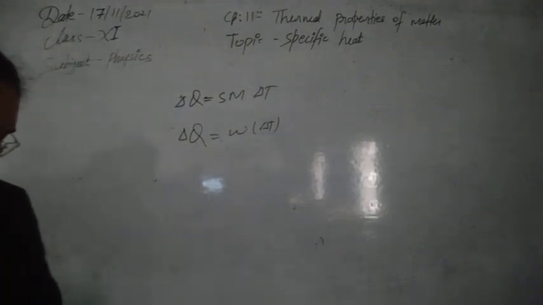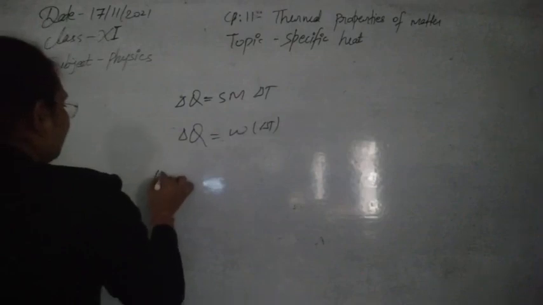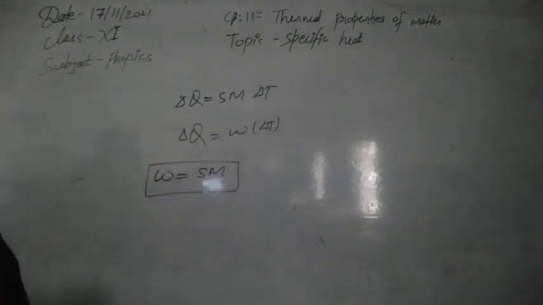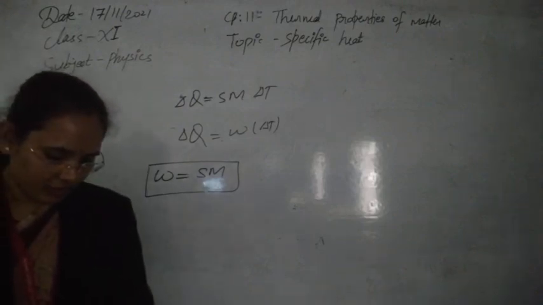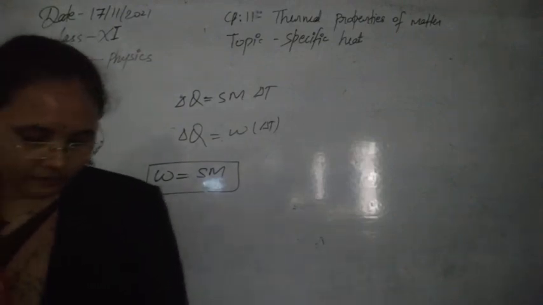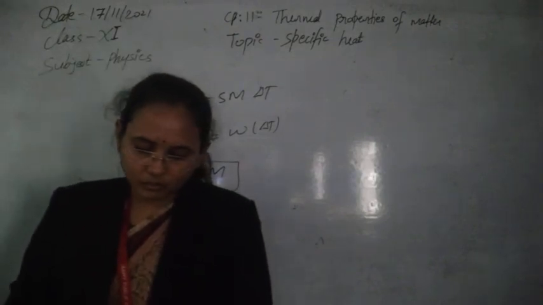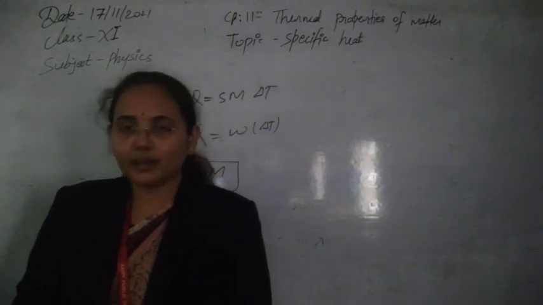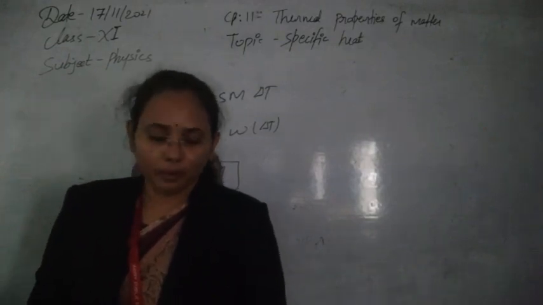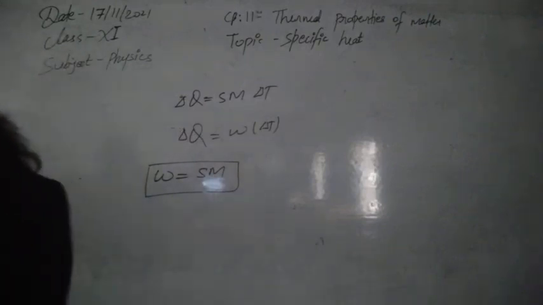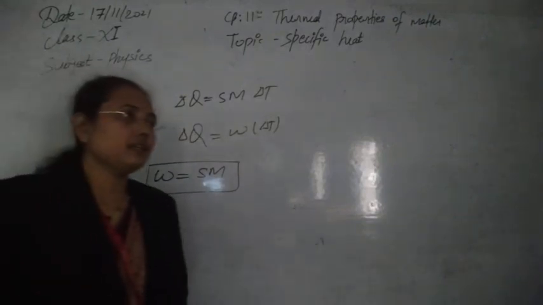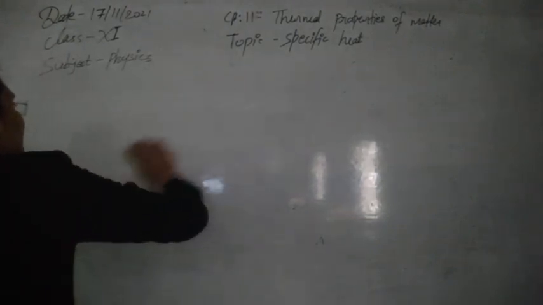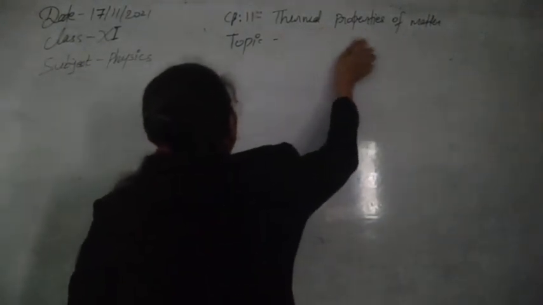So this is our formula, the definition of water equivalent. By comparison, the water equivalent is equal to S into M. So this is the value of water equivalent for any system. The water equivalent of a body is equal to the product of the mass of the body and the specific heat of the body. So we can relate that with the property of simple water. Students, I think whatever we have discussed about specific heat is now clear. So let's see the next topic of the chapter.